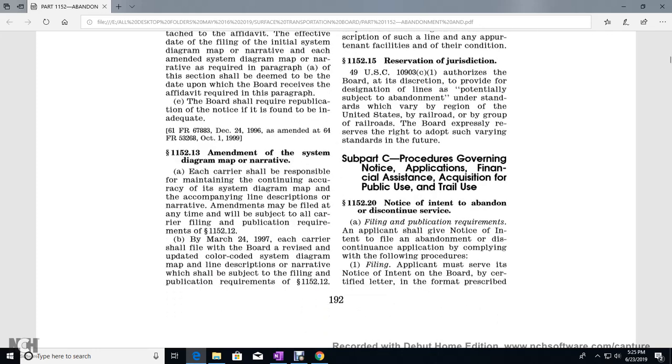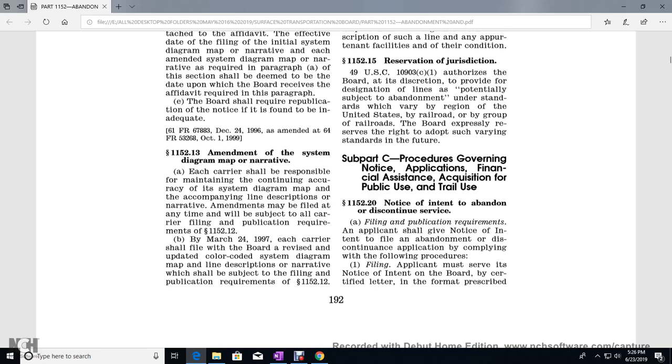1152.13. Amendment of the system diagram map and narrative. Each carrier shall be responsible for maintaining the continuing accuracy of the system diagram map, with accompanying line description and narrative. An amendment may be filed at any time, subject to the carrier filing the publication requirements of 1152.12, as of March 24th, 1997.